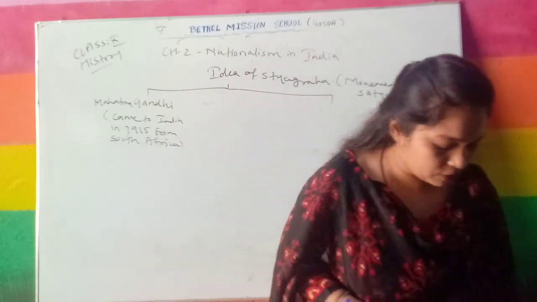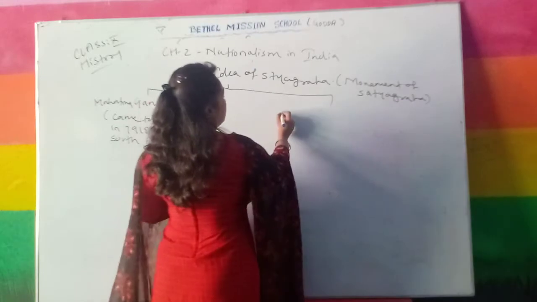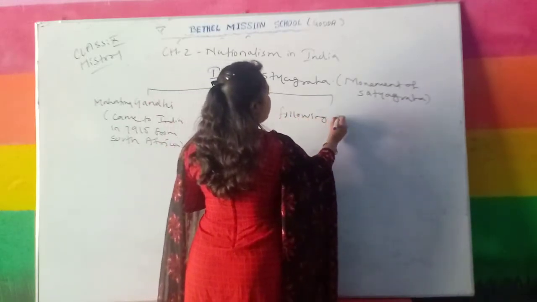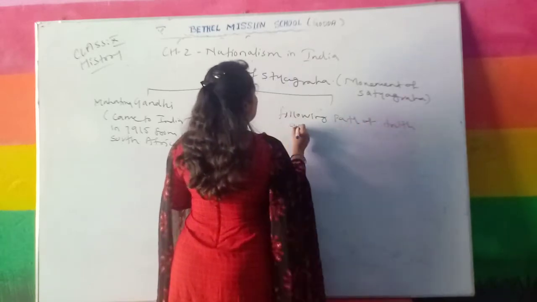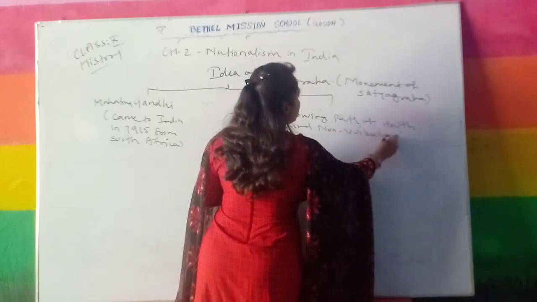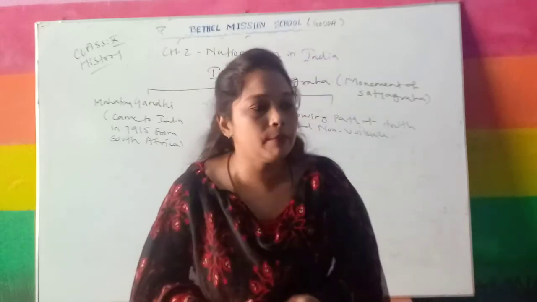Now, what is the idea of Satyagraha? The idea of Satyagraha is following the path of truth and non-violence. This was the idea of Satyagraha given by Gandhiji to start nationalism in India.